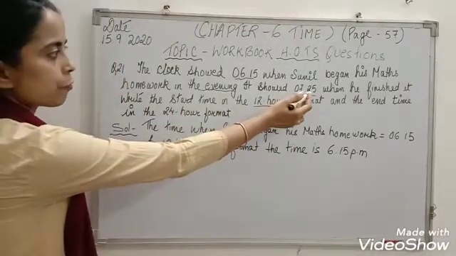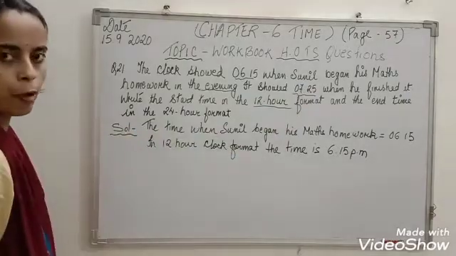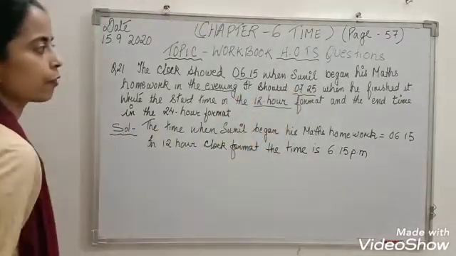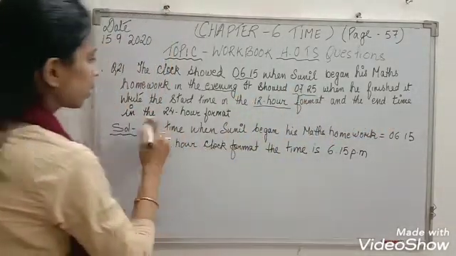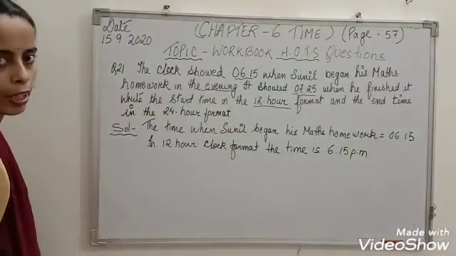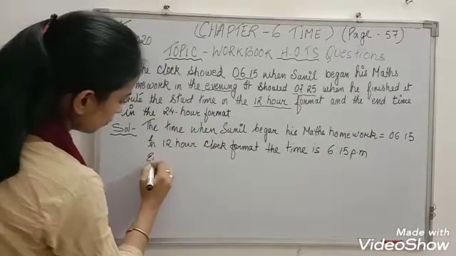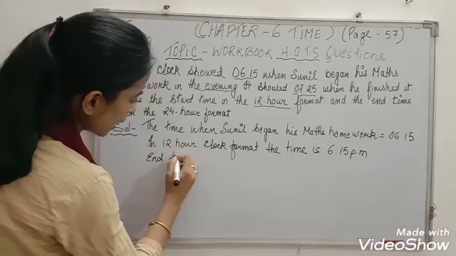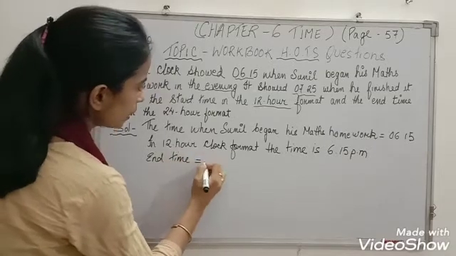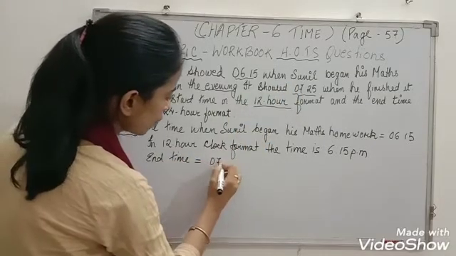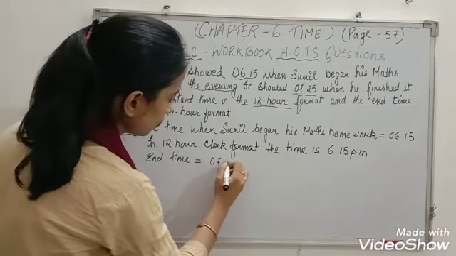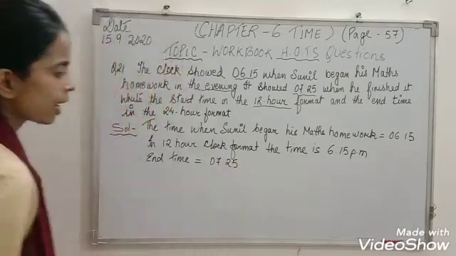Next, it showed 7:25 when he finished it. The homework finished at what time? 7:25. And that time you are writing in the 24-hour clock format. End time equals 7:25.